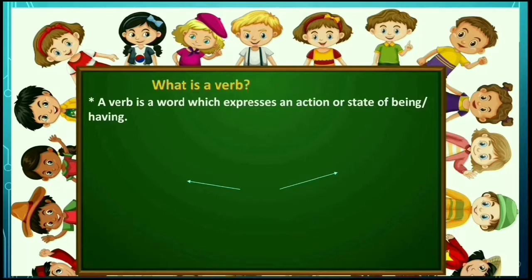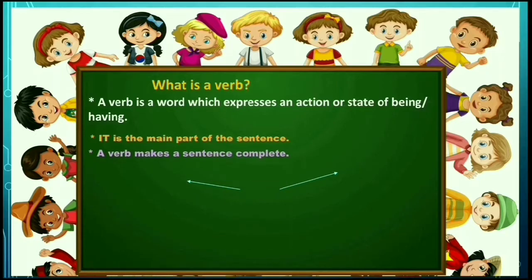It is the main part of the sentence. A verb makes a sentence complete. So, without a verb, we cannot make a complete sentence. So, the verb is an action word.